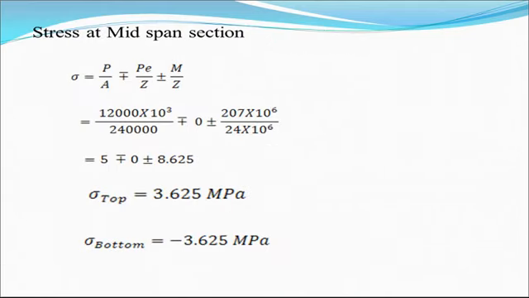At the midspan section, P by A, we use the same formula, but even though the cable profile is parabolic, at the midspan P cos theta is in this direction and this direction at the center, which is the same, and that's why PE by Z is 0. So we get the same 3.625 at the top and 3.625 at the bottom.